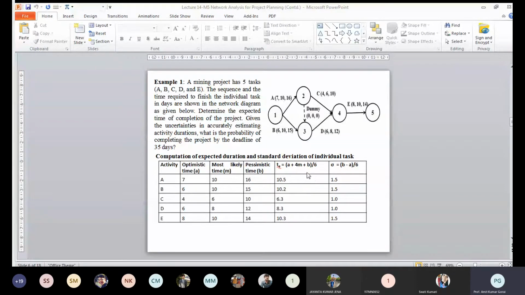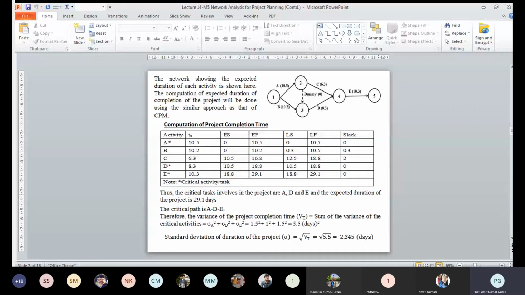So for the project, using a similar type of analysis, we will do the network analysis as in CPM to estimate the expected time of completion of the project. Accordingly, the expected time of completion of A we found is 10.5, for B it is 10.2, C it is 6.3, D it is 8.3, and E is 10.3. The dummy is 0.